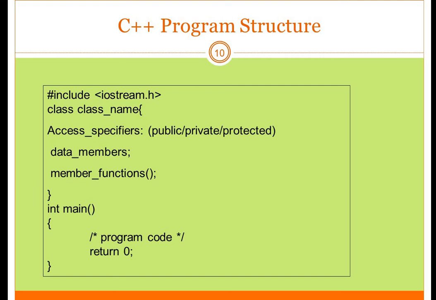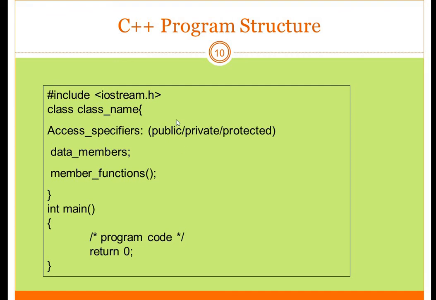This is the syntax of how you can write a simple C++ program. This hash include means it is including a file iostream.h. This iostream is a header file. Header files are generally denoted by the .h extension. Right? iostream means input output stream, which includes input and output functions. Then class, this is the definition of how you write a class. Class is a keyword. Class name is any name you give to that particular class. Then you can have different access specifiers: public, private, protected.